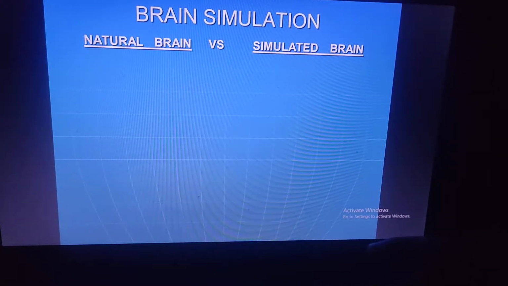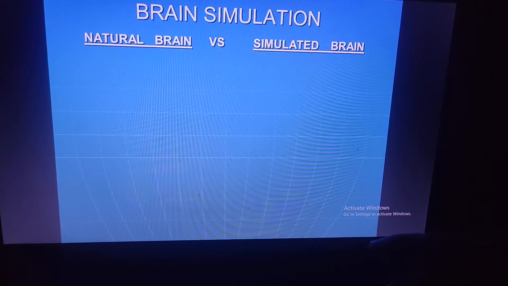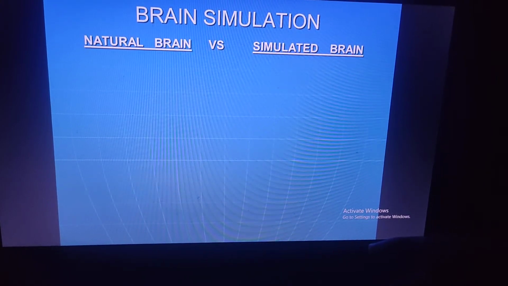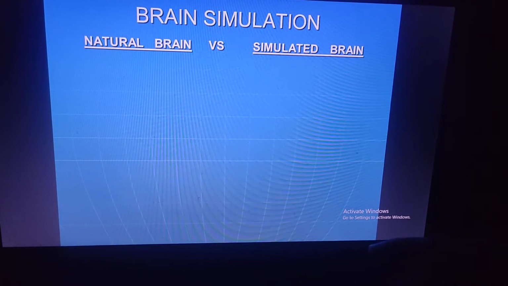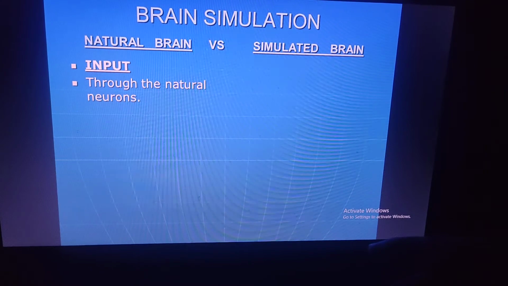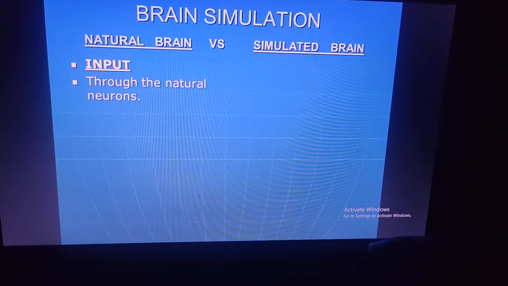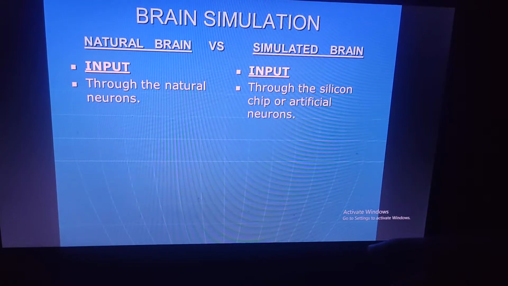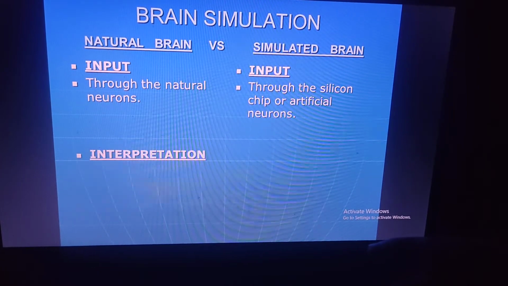What is brain simulation? Brains are of two types: the natural brain and the simulated brain. In the natural brain, the input is through natural neurons, but in the simulated brain, the input is given through silicon chips or artificial neurons.